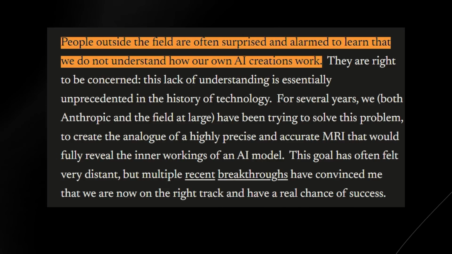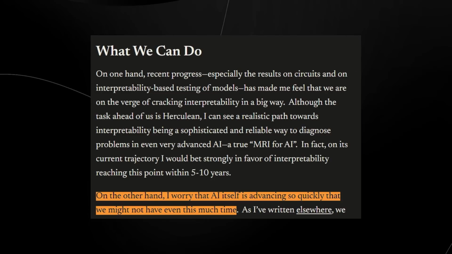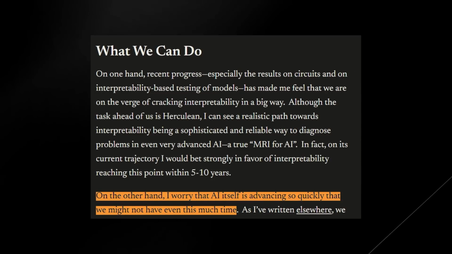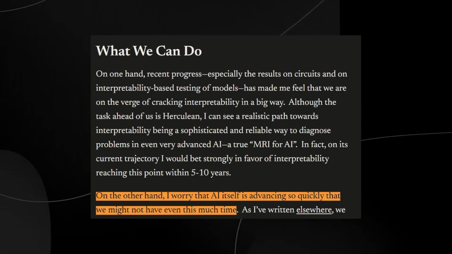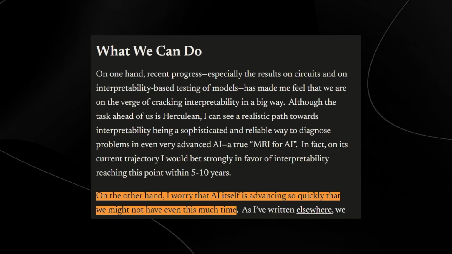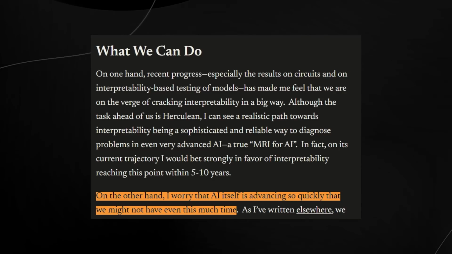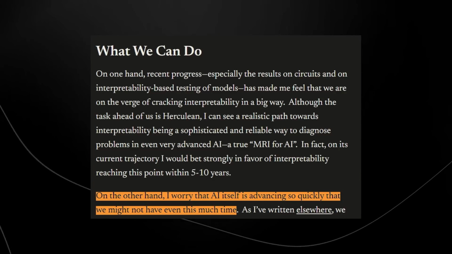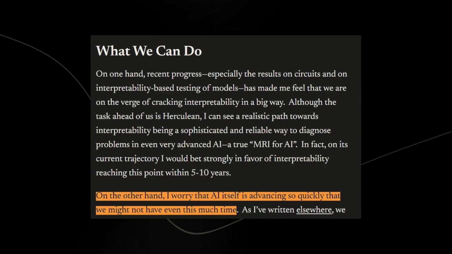And the goal has felt distant, but multiple breakthroughs reveal that they have a real chance of success. And they worry that AI is advancing so quickly that they might not even have enough time. The research going into figuring out how these models work is not advancing at the same rate as the research going into advancing how capable the models are, which means there's a lag behind how effective we are at realizing what exactly the model is doing.